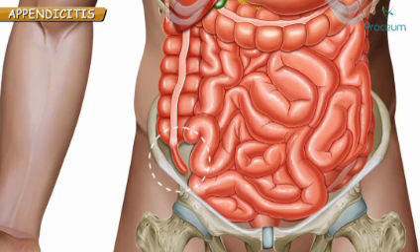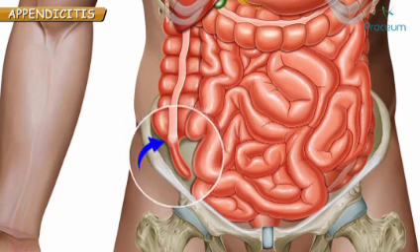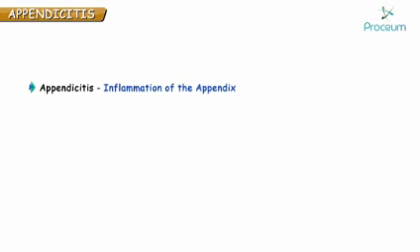Appendix is a tube-like structure that branches off where the large intestine or so-called colon begins. It's pencil thin and has length of 10 cm. Now coming back to appendicitis, as you might know, itis means inflammation. So appendicitis becomes inflammation of appendix. Now let's understand why appendix is getting inflamed.